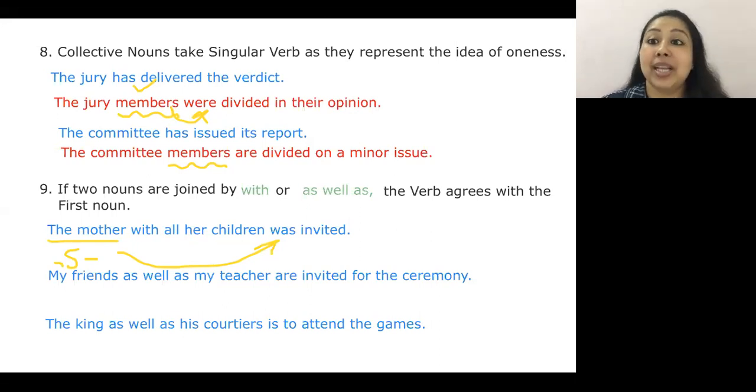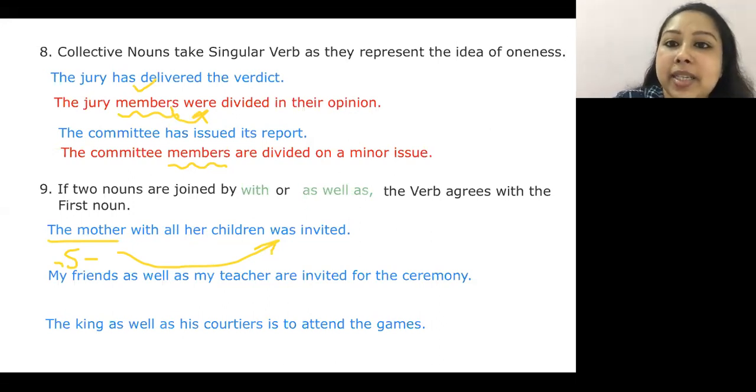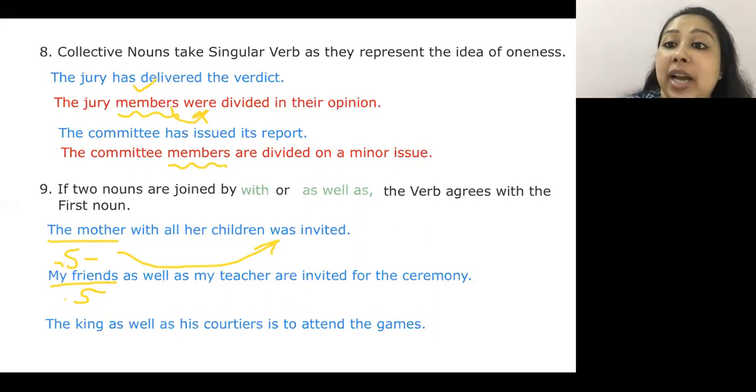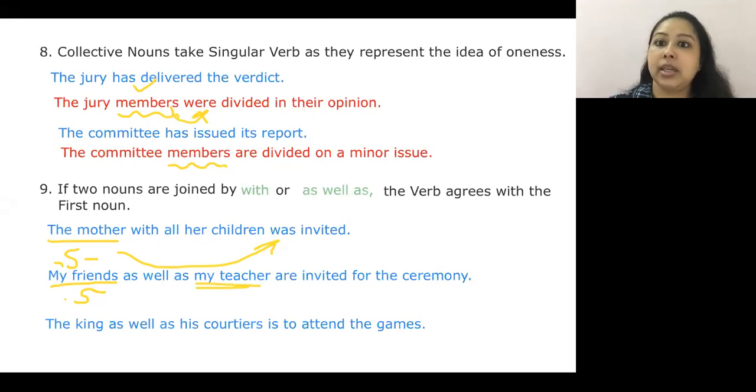Definitely. Okay. Similarly, my friends as well as my teacher are invited for the ceremony. If I look at this sentence carefully, I started my sentence with my friends. Assuming I have too many friends whom I have called for the ceremony, and my teacher as well as my friends. Teacher is singular, not plural.